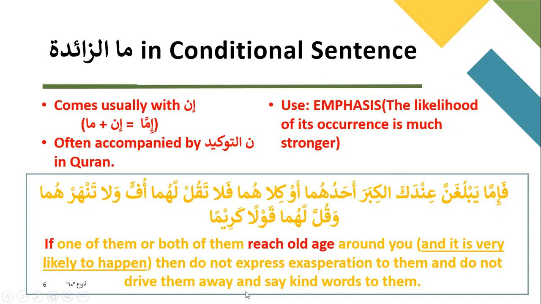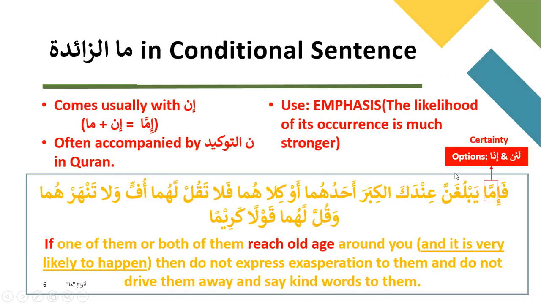Now, this is talking about parents. So why imma? As I told you, it is in plus ma: if one of them or both of them reach old age. Now, this is very likely to happen. Most of us, alhamdulillah, have our parents reaching old age. So that emphasizes the shart, that it is very likely to happen. This is in order to add more emphasis in the shart that the likelihood of this case A is very likely to happen.